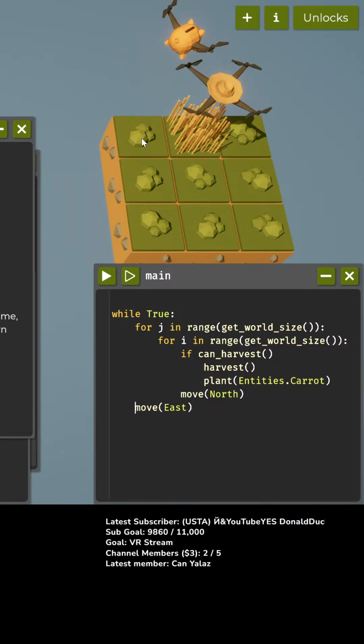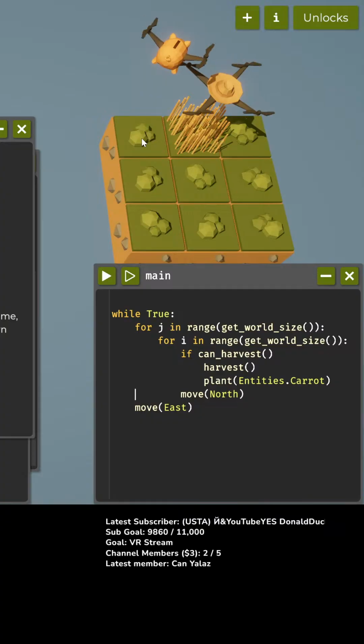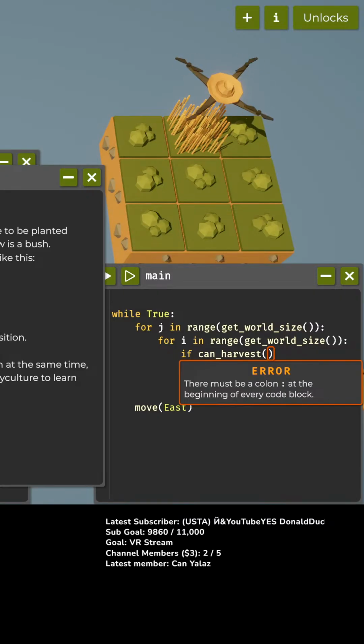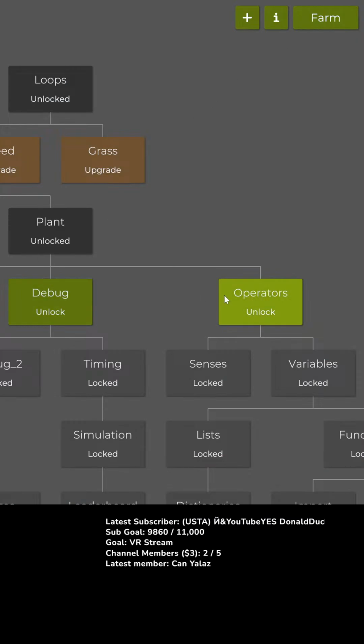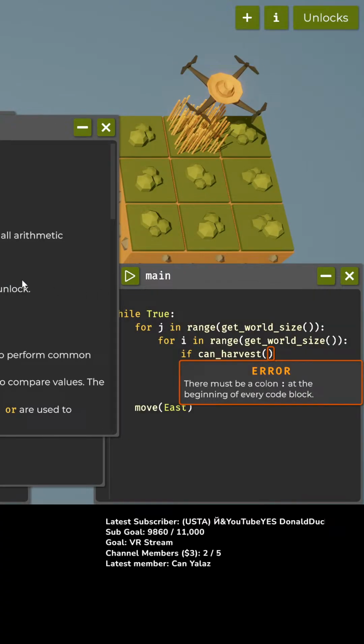So now we're going this way, so we're gonna move east. And we want to switch between carrots and... Oh, wait, but we haven't unlocked the operators yet. Okay, so for the first time, we're just going to do this until... Because I can't compare. I can't do a, like, if it's even or odd or whatever yet, I think. Hold on. Unlocks. Yeah, I don't have operators yet. Oh, but I can buy them because I have logs.